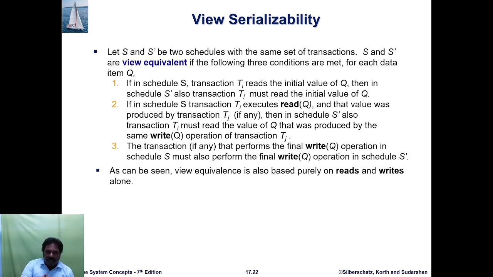If a transaction performs the final write of Q in schedule S, it must also perform the final write of Q in schedule S'. So we can view the equivalence as based purely on reads and writes alone.